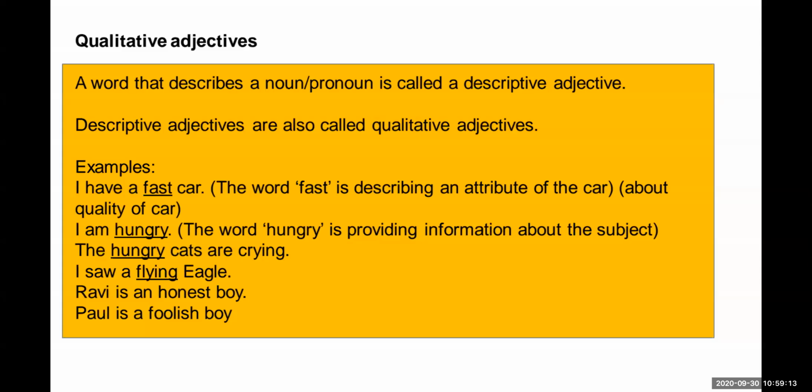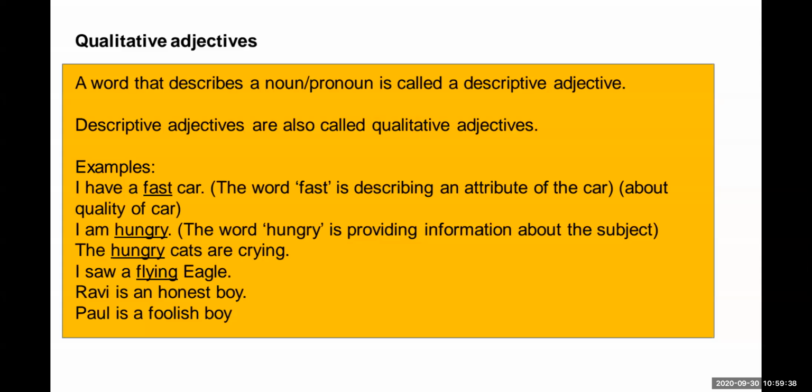What is the qualitative adjective? A word which describes the quality of a noun. So see, I have a fast car. He has a car, but how is the car?